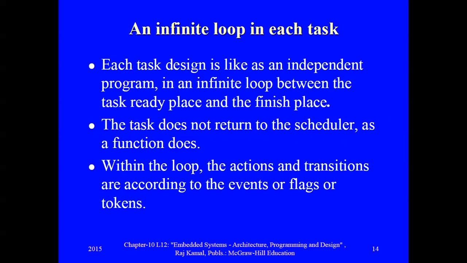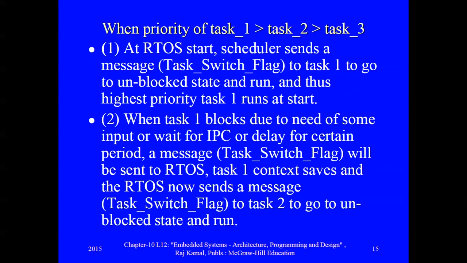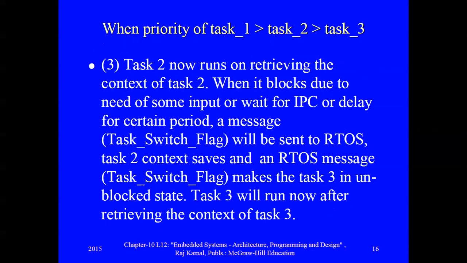You have to read this, which I have already said about round robin, not preemptive scheduling. There is an infinite loop in each task. Then consider what happens when the priority of task 1 is greater than task 2, which is greater than task 3. These are the processes happening in the scheduler.